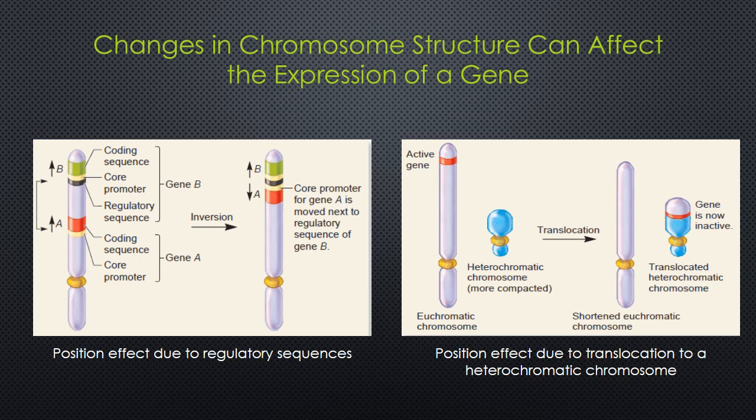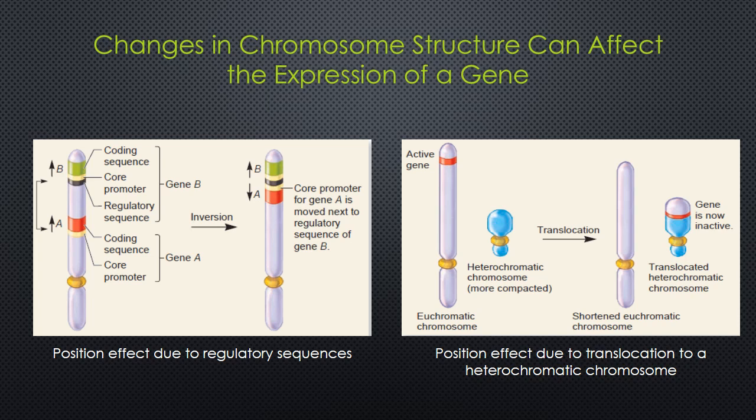depict a schematic example in which a piece of one chromosome has been inverted or translocated to a different chromosome. One possibility is that the gene may be moved next to the regulatory sequences for a different gene, such as a silencer or enhancer, that influences the expression of the relocated gene. That is the left side of the figure.